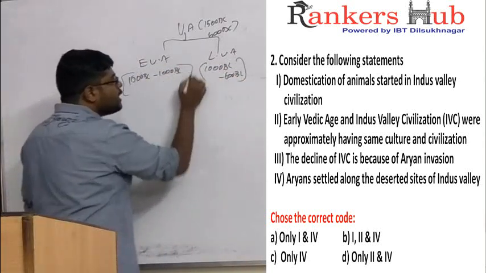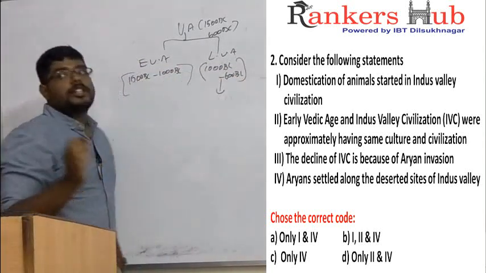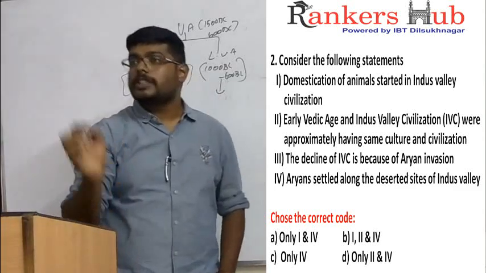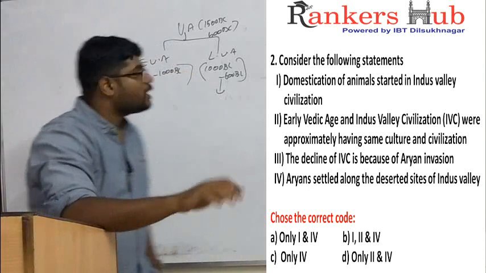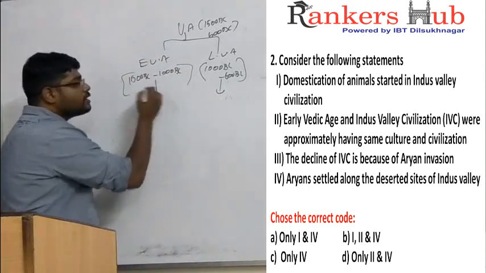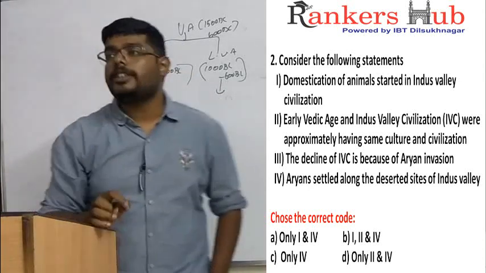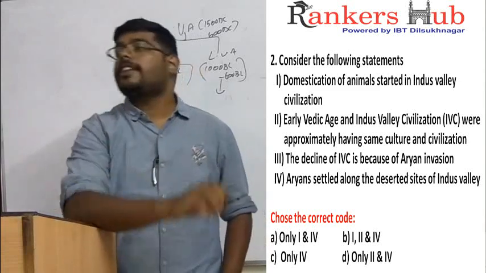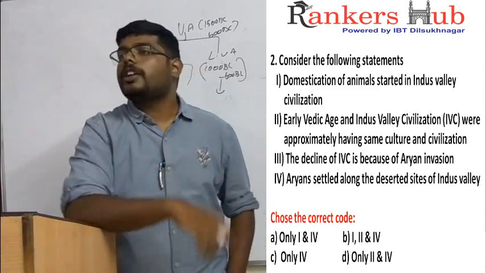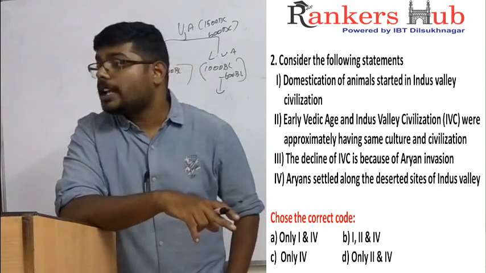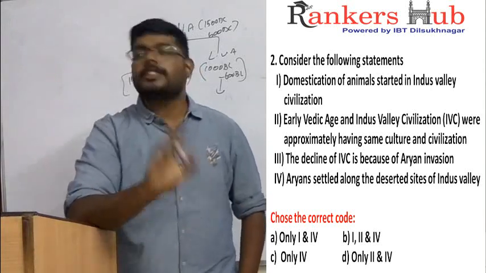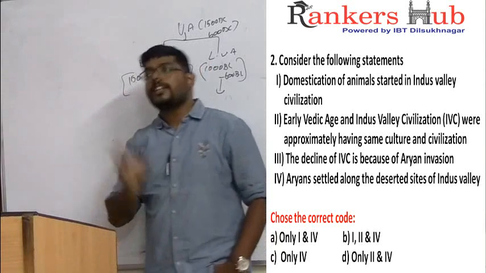See, later Vedic age is where we are having all the social events, all the practices, all the rituals, and all the original form of Hinduism. But what is early Vedic age? Early Vedic age is the original culture of Aryan civilization, in which Rig Veda was given, right? The book Rig Veda was given. That means early Vedic was not having any caste discrimination, any racial discrimination, or any gender discrimination, right?